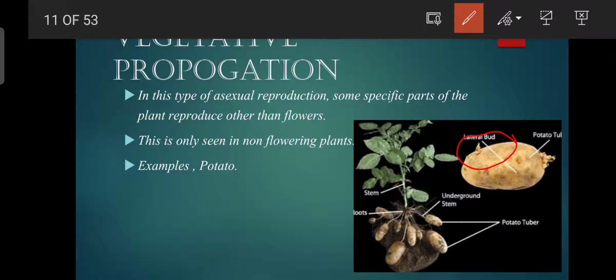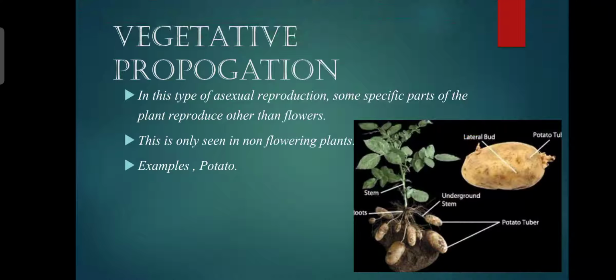So this is vegetative propagation. For example, bryophyllum. There are buds present on the margin of the leaf of the bryophyllum plant. So if you take the leaf of the bryophyllum plant, it will give rise to another bryophyllum plant asexually.